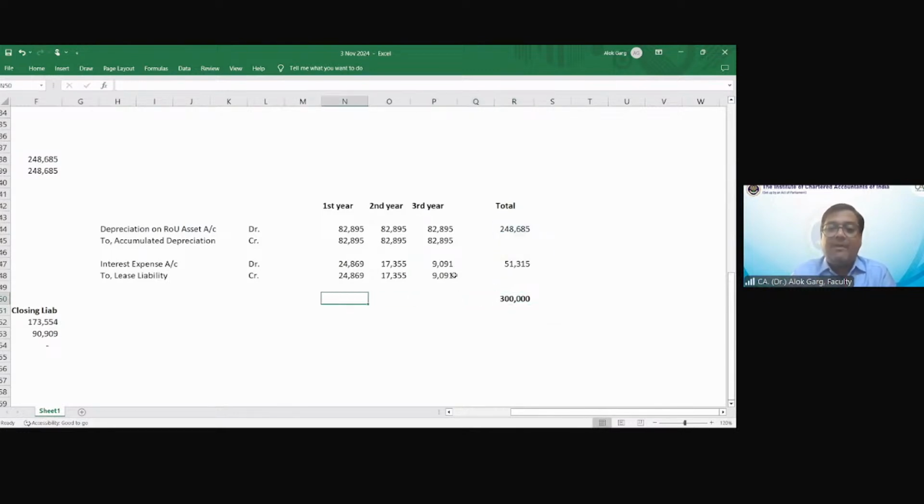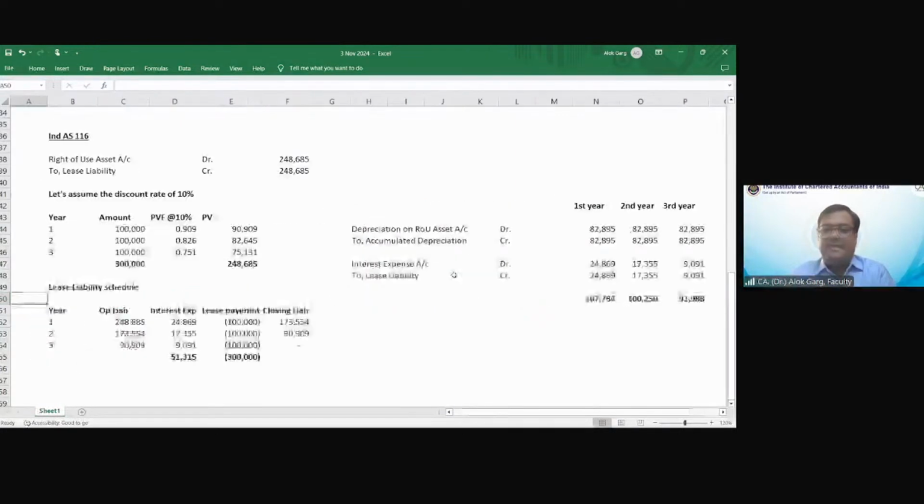3 lakh rupees. What is my first year expense in the P&L? 1,07,000. In the second year, 1 lakh. In the third year, 91,000. You can see in accounting standard 19, every year there was 1 lakh rupees of expense. In Ind AS 116, in the initial year it is 107, in the second year 100, in the third year 91, in the total period of 3 years it is 3 lakh rupees.